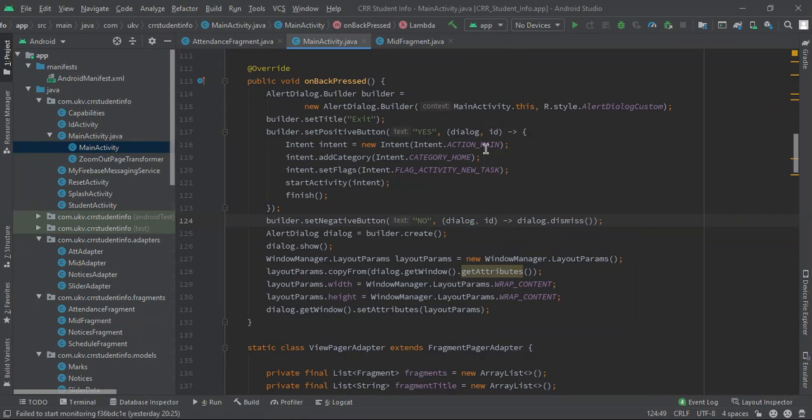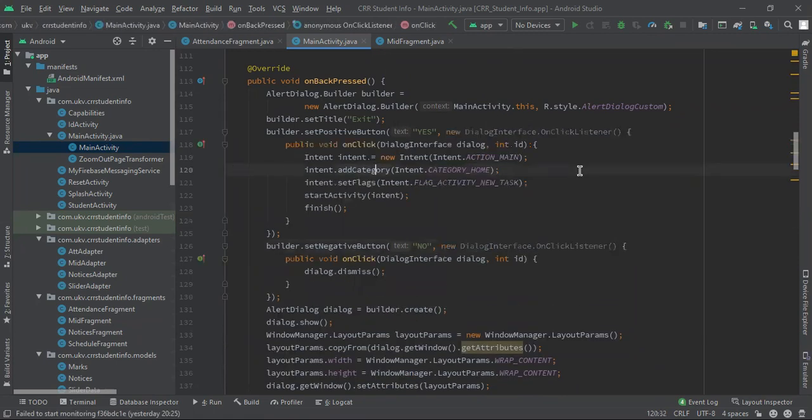This is about the real time. Let me undo this because maybe the functionality will be changed.